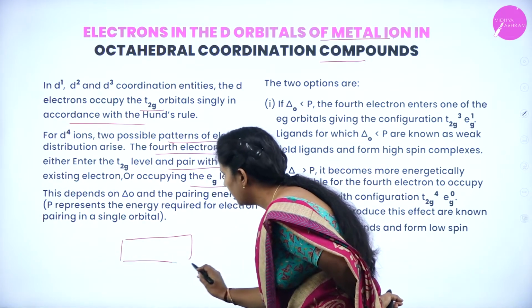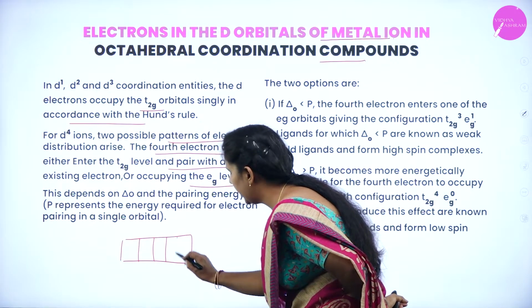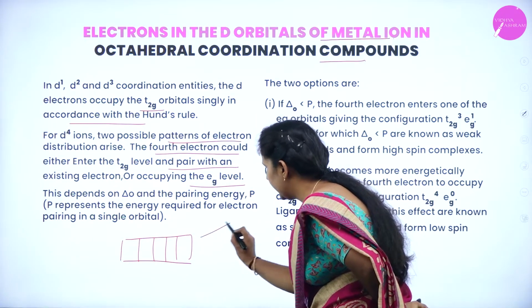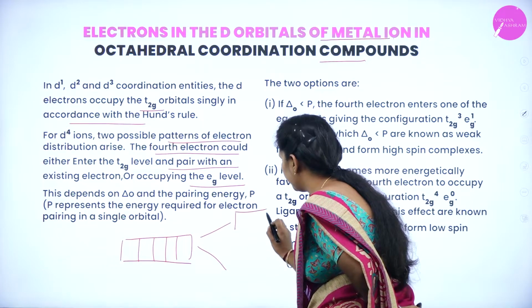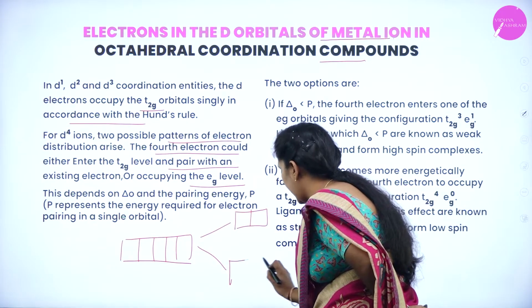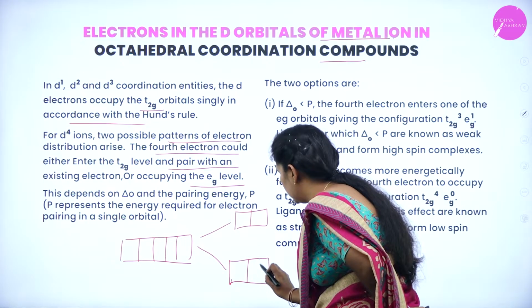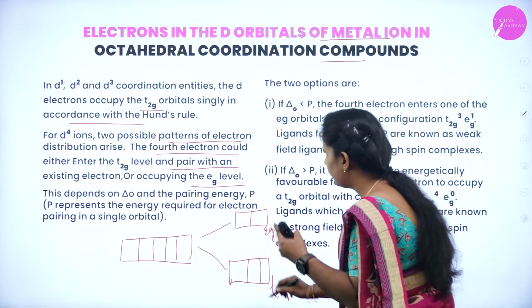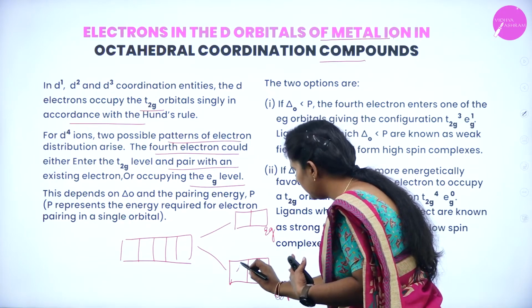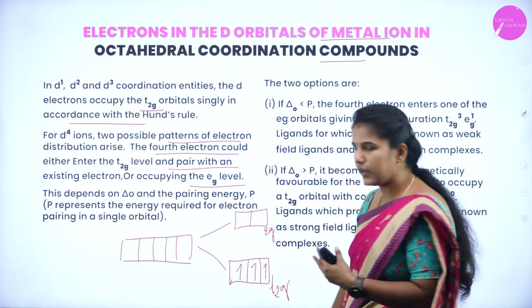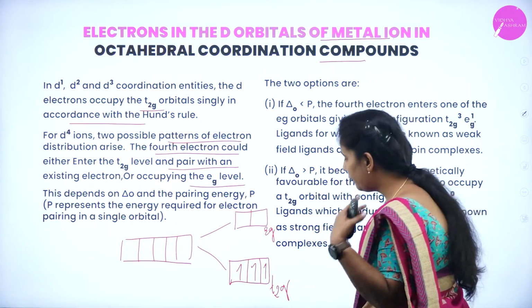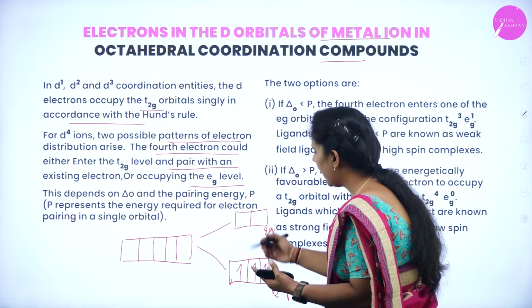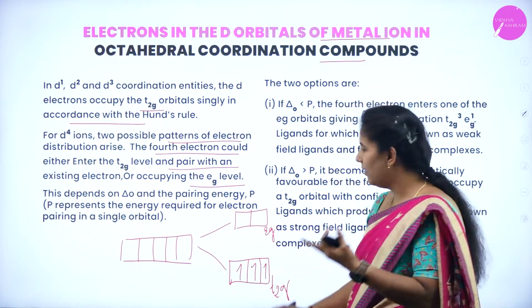This is my degenerate d orbitals, which will be split into eg as well as t2g. Suppose 3 electrons are there, we fill the electrons according to Hund's rule. Suppose 4 electrons are there, we have to push this electron up to the eg level.